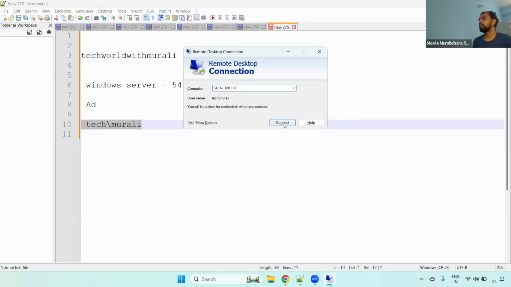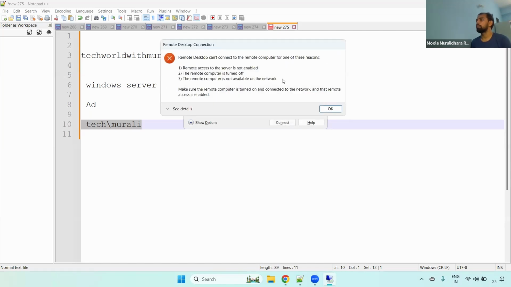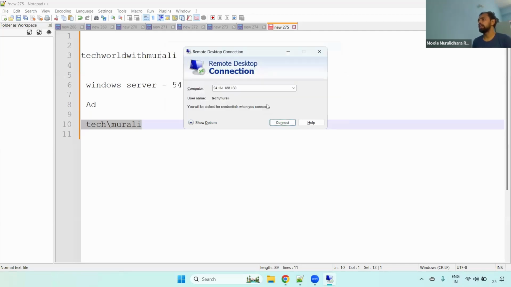Then if you click connect, it will ask for the password. I have to give my Active Directory password. Then I can connect to the Windows server using AD, instead of connecting as administrator, where I have to upload the PEM file and get the administrator username and password. Instead of that, I will connect using AD.